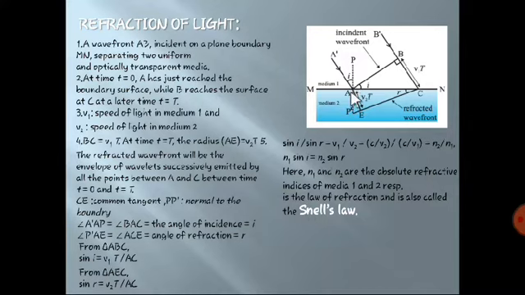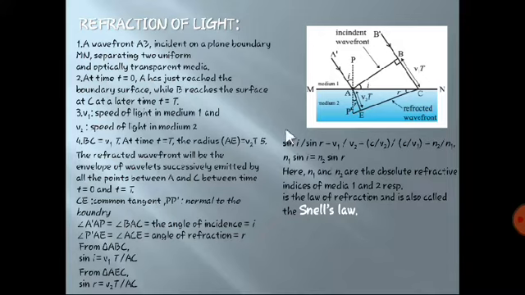Considering AB as a wavefront which is bounded by A'A and B'B, as A reaches point E in another medium in time t equal to 0, B will be reaching point C at time t. As point A goes into another medium, the velocity will change. So in the first medium, the velocity will be v1, and in the second medium, the velocity will be v2. Now we are going to consider the angle of incidence and angle of refraction here.